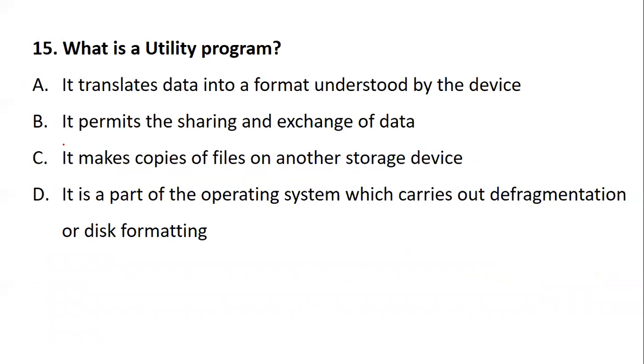Now, question number 15, what is a utility program? So a utility program in ICT stands for what? It translates data into a format understood by the device. It permits the sharing and exchange of data. It makes copies of files on another storage device, or it is a part of the operating system which carries out defragmentation or disk formatting. You can read the options once again and try to give the answer. If you are not aware, at least give it a try. Those who are aware can come up with the answer.